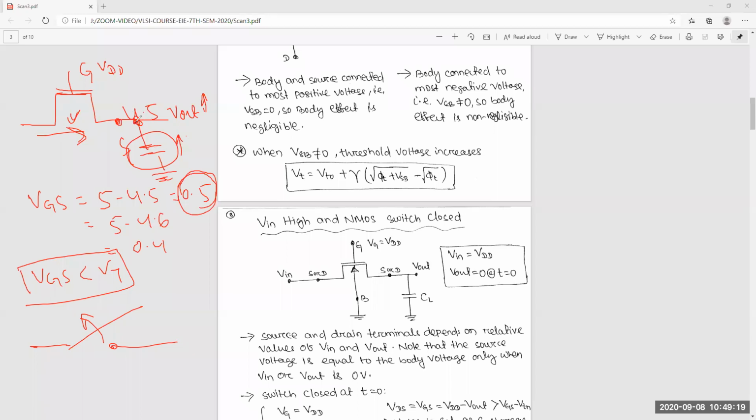So when this voltage increases beyond 4.5 volts, VGS will be less than VT. That means it will be off, no current will flow, so it will not charge again. It will stop at 4.5 volts. Got the point?